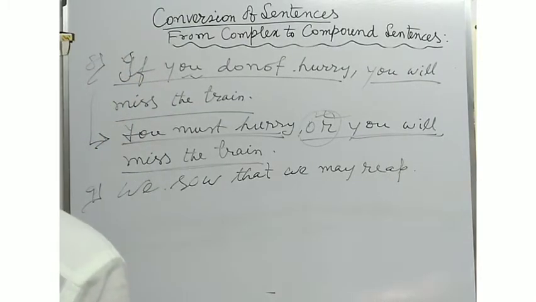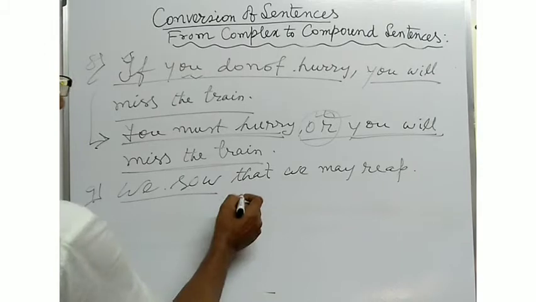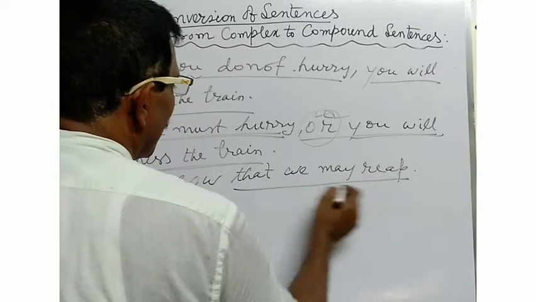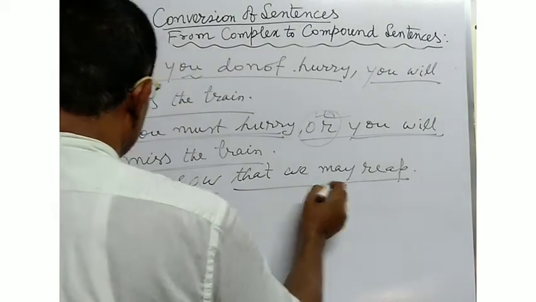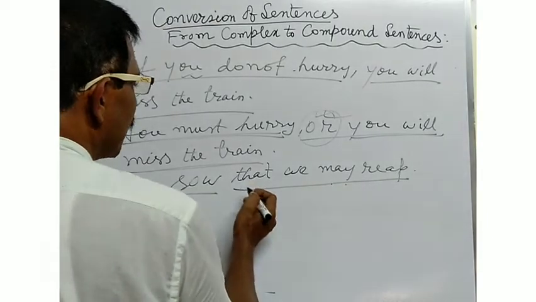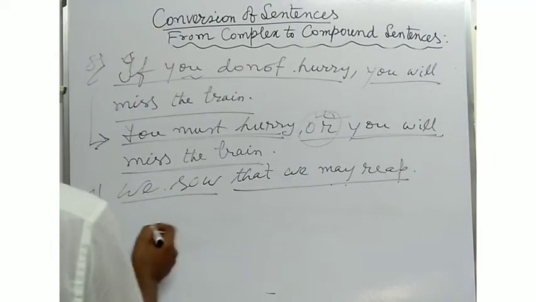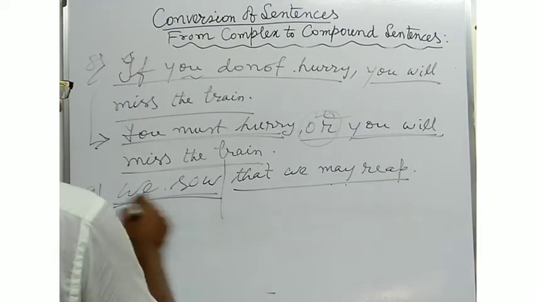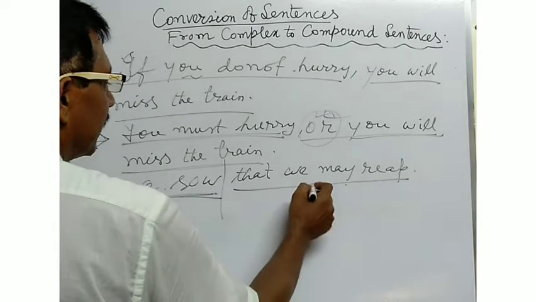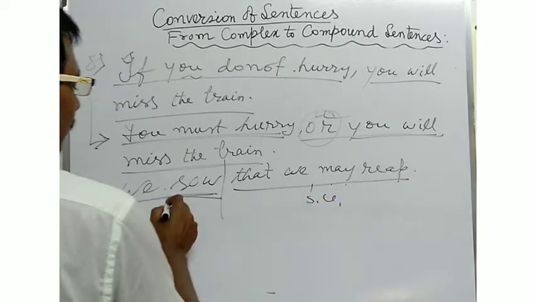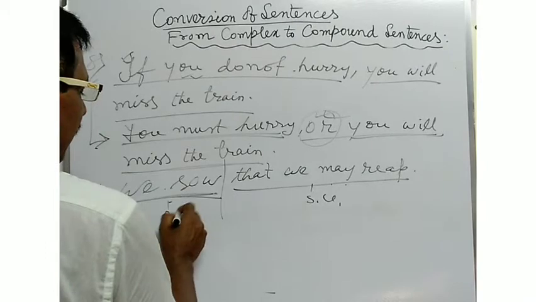Here, this sentence, we saw that we may reap. This is the subordinating clause indicating purpose. We saw that or so that we may reap. Here, the principal clause, we saw, and this is the subordinating clause. One principal clause and one subordinating clause is there.